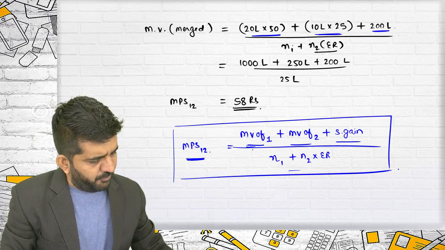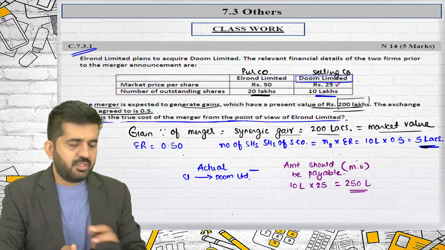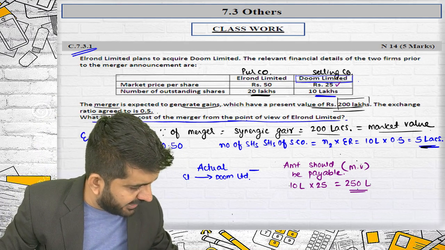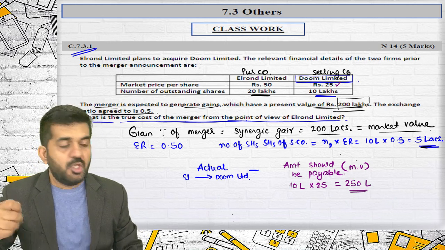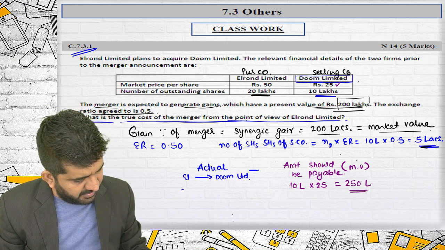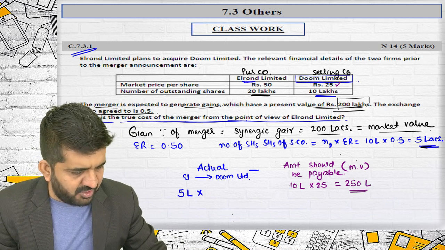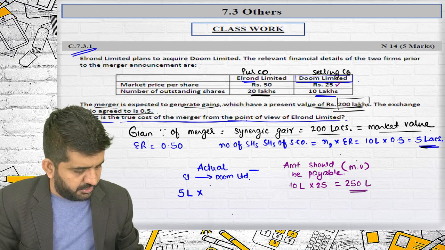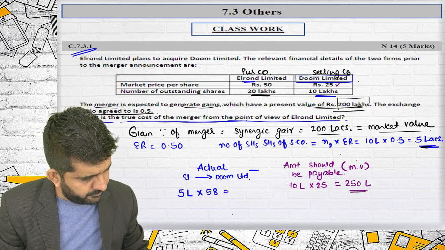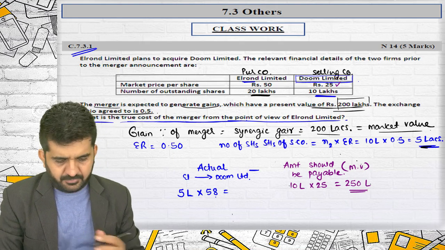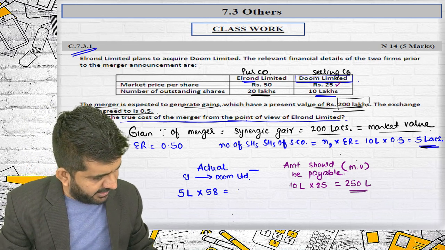I have done the same formula and I have found out MPS 1-2 is equal to 58 rupees. How much should be payable to them? 250 lakhs, if we just calculate their market value. What are you giving them? You are giving them 5 lakh shares of Elrond Limited, but after merger. So 5 lakhs into 58. This is what you are giving them, that is 290 lakhs.